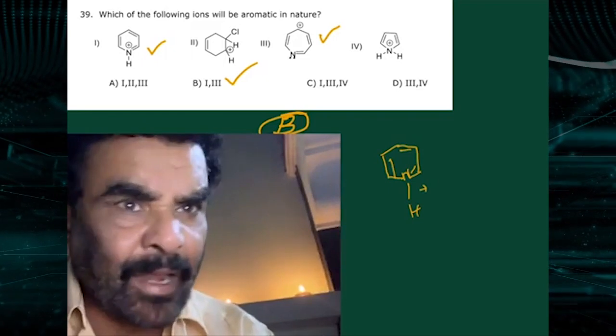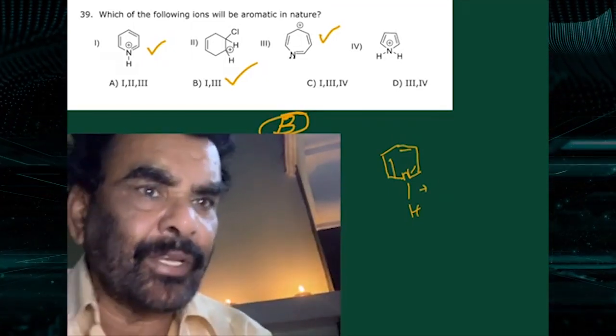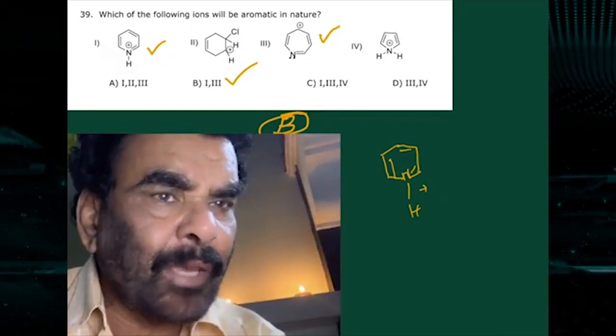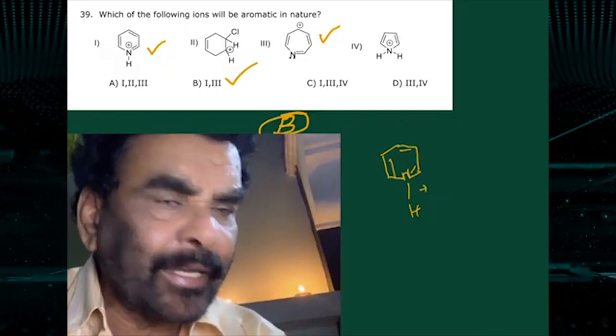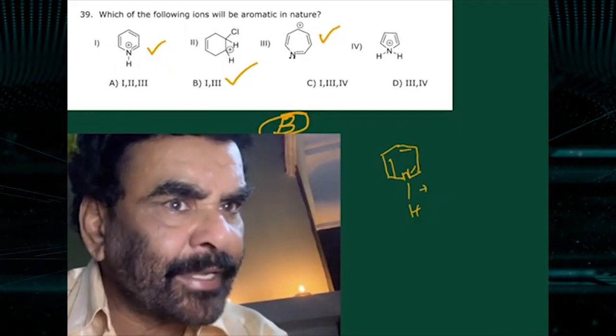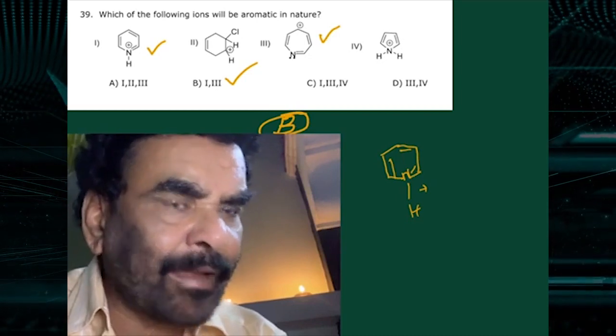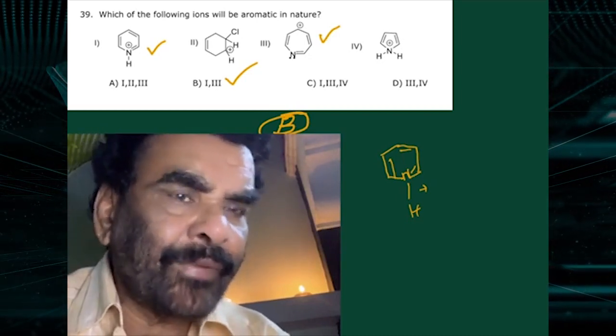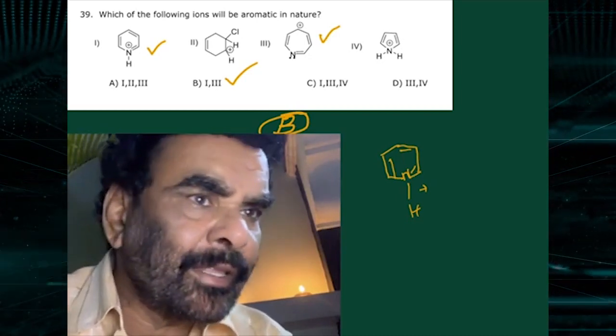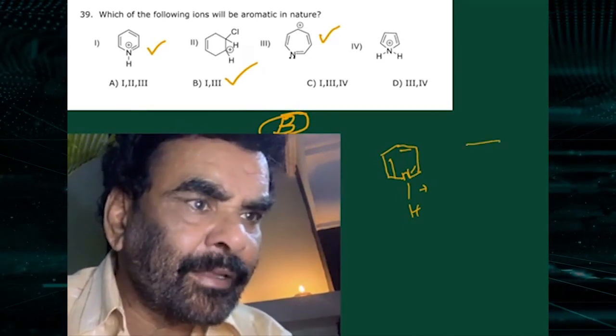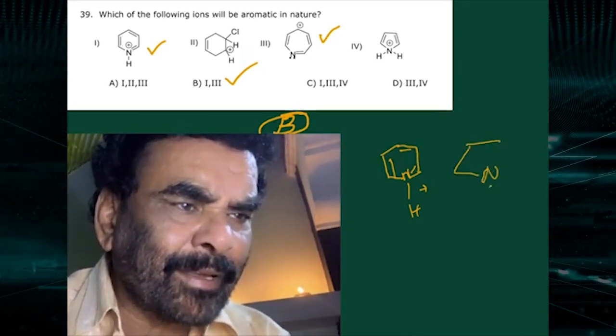It is not an aromatic species. No conjugation. This is 1, 2, 3 plus positive, 6 electrons. It is a cation, but it is 1, 2, 3, 6 pi electrons. So satisfying the aromatic condition. 3. This is called non-aromatic.